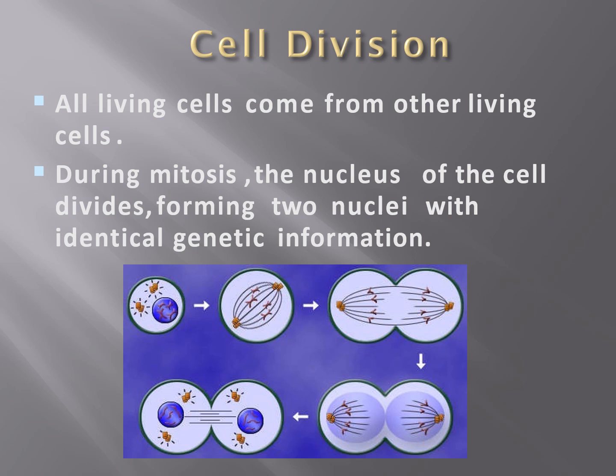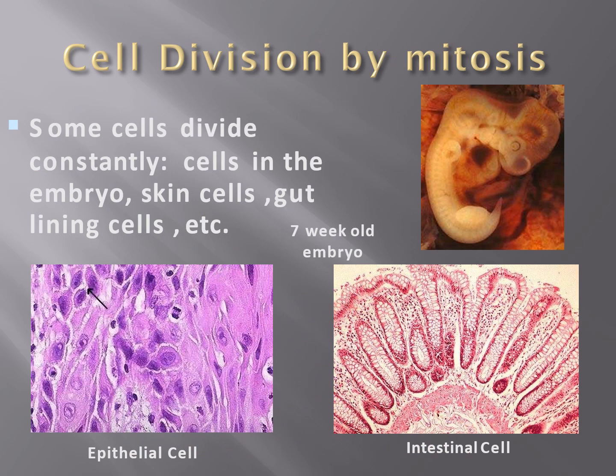There are two types of cell divisions, mitosis and meiosis. During mitosis, the nucleus of the cell divides to form two nuclei with identical genetic information. This occurs in the somatic cells, and one mother cell divides to form two daughter cells which have identical genetic information. The somatic cells divide by mitosis.